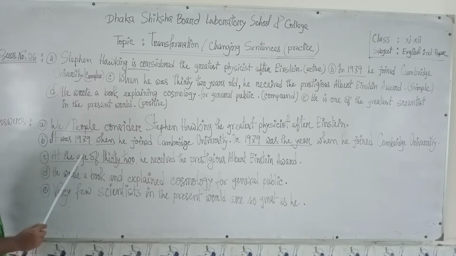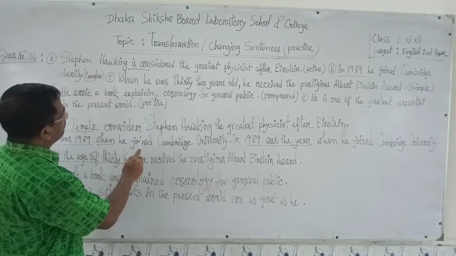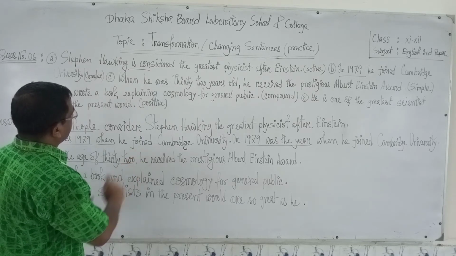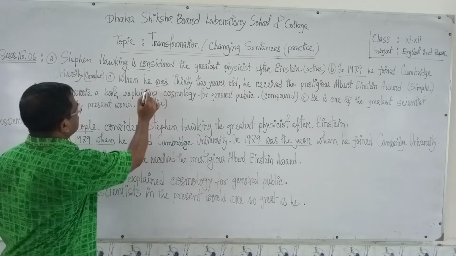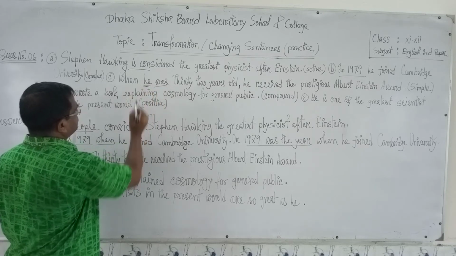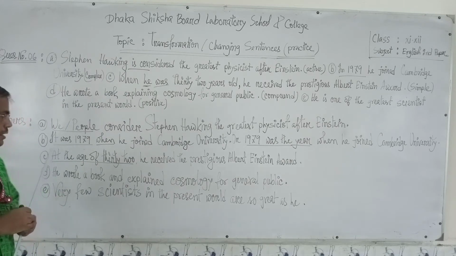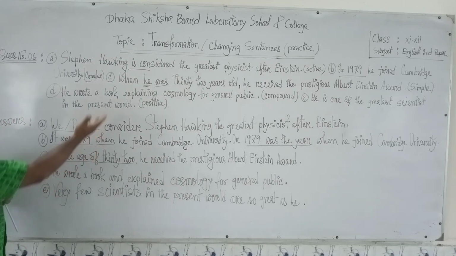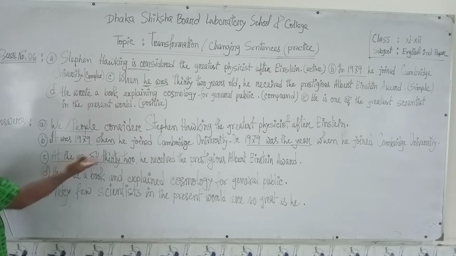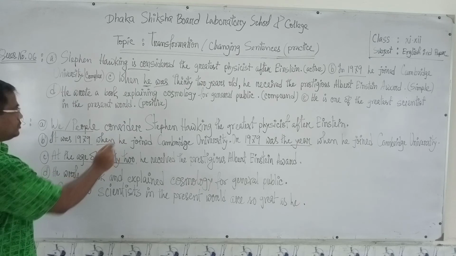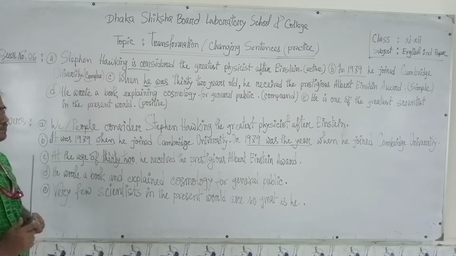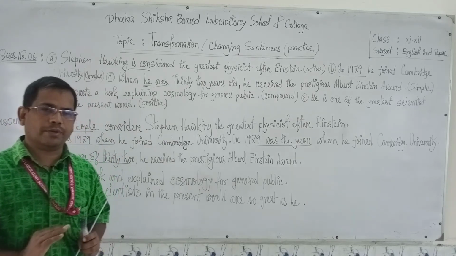You see, no finite verb here. There is a finite verb here, was, and it also has a subject. These two elements form a sentence, but omitting these two elements, subject and its verb, we have turned the clause into a phrase. I think you have understood well.